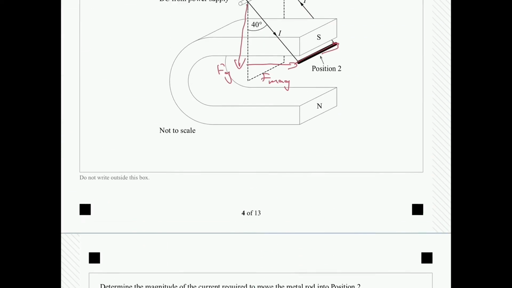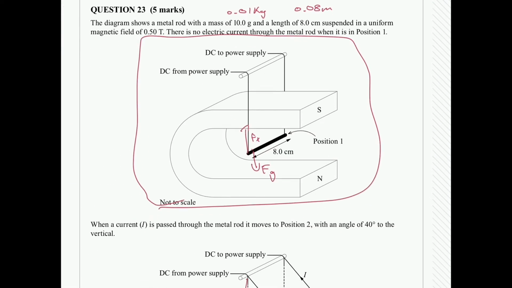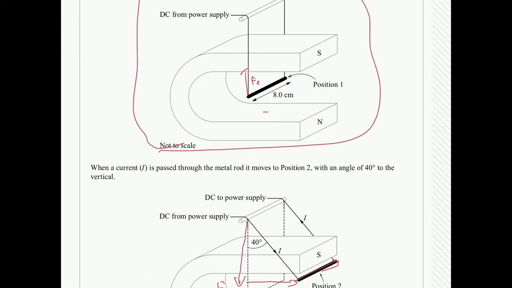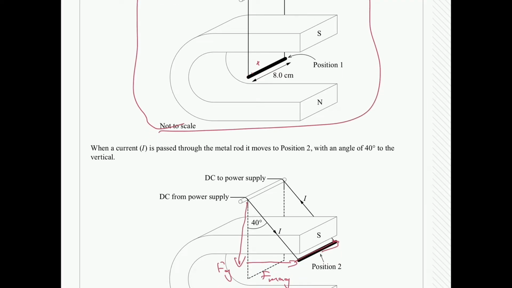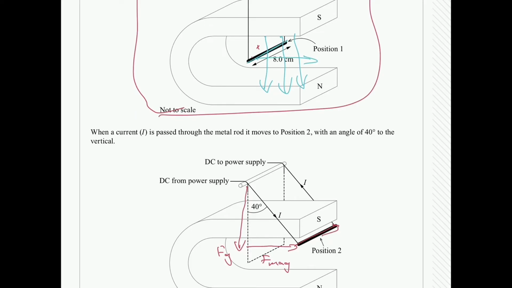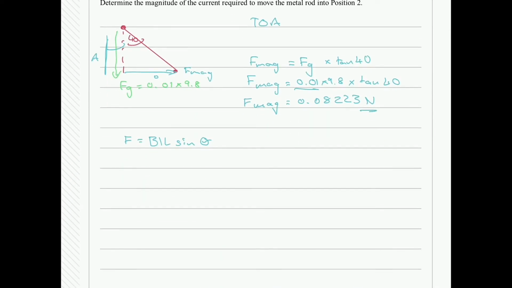Why is it 90? I'm going to go back up and have a look at our situation here. I'm going to clear off these forces now. Initially, our magnetic fields are running through like this. And what ends up happening is our wire is sitting at 90 degrees to our magnetic fields. So I know it's BIL sine 90. What's sine 90 equal to? It's equal to 1. So our formula for F mag is going to be equal to BIL.